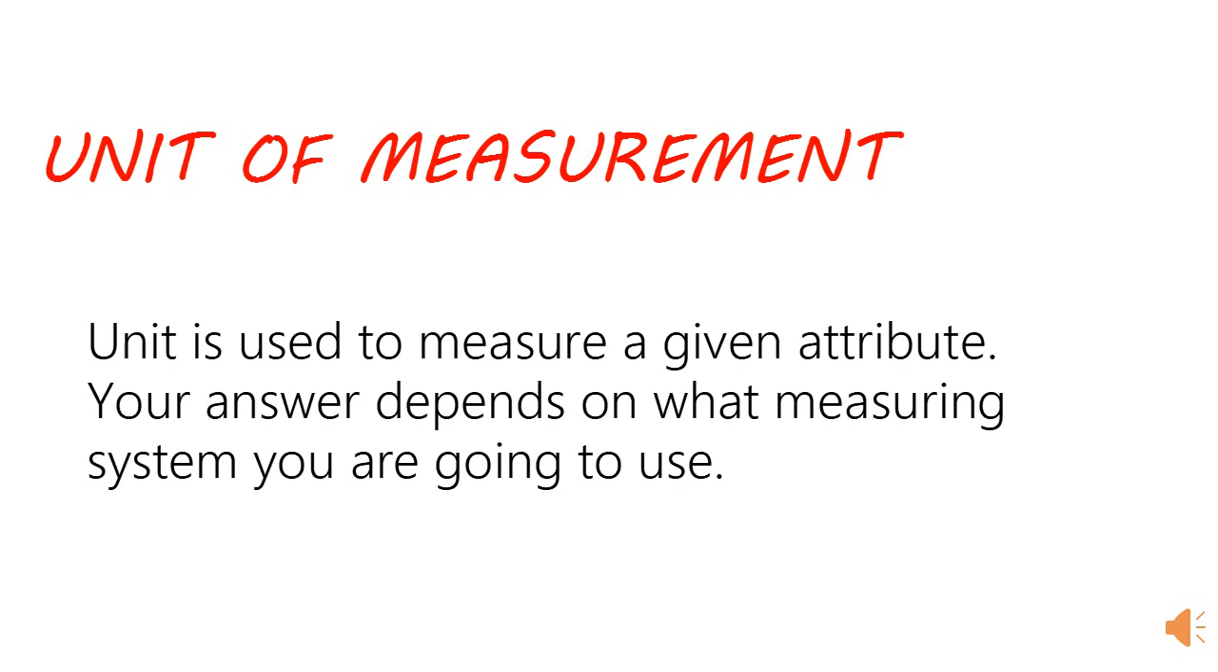Unit is used to measure a given attribute. Your answer depends on what measuring system you are going to use. For example, in the US standard measuring system, distance is measured in miles, cups to measure volume, pounds to measure weight. But if you are using the metric system, then distance is measured in kilometers, capacity in liters, weight in kilograms, and so on.